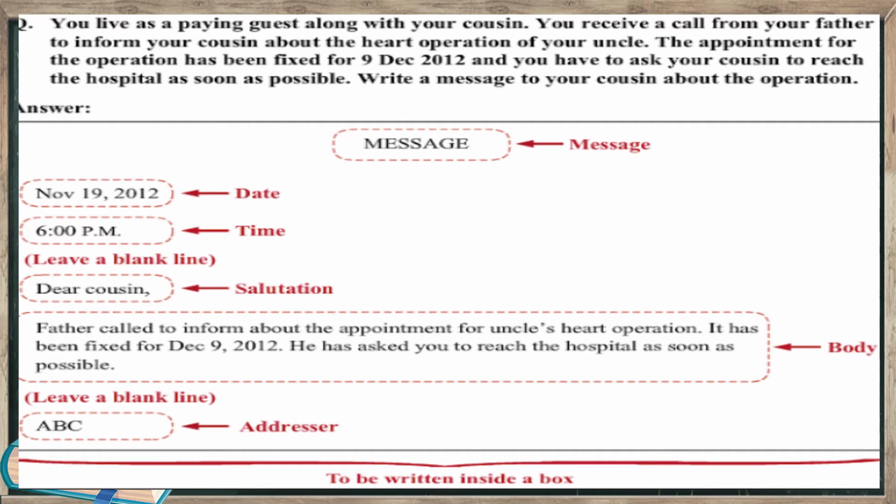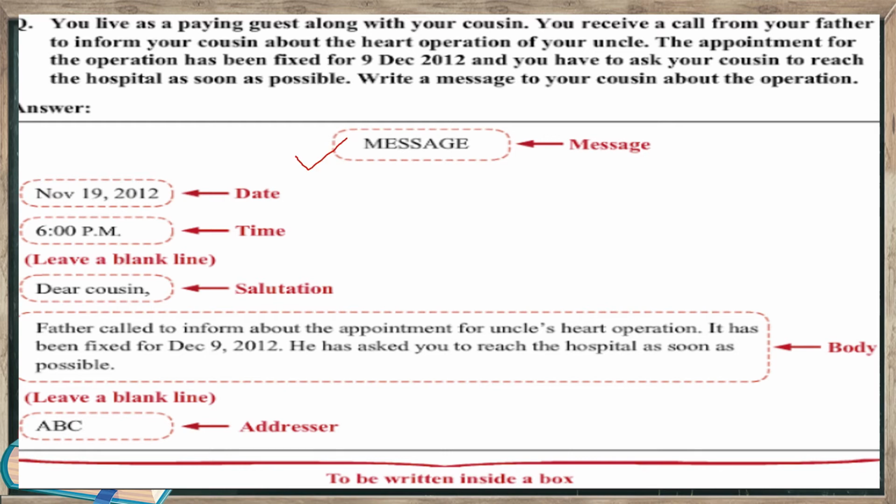You live as a paying guest along with your cousin. You receive a call from your father to inform your cousin about the heart operation of your uncle. The appointment for the operation has been fixed for 9 December 2012, and you have to ask your cousin to reach the hospital as soon as possible. Write a message to your cousin about the operation.